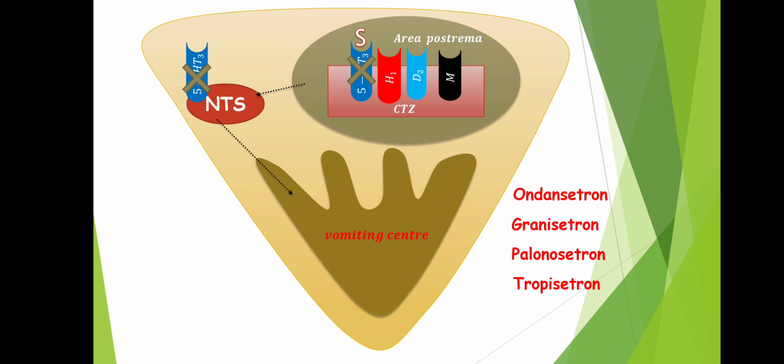So these drugs can be used as anti-emetic agents. So it is mainly used in the treatment of chemotherapy-induced vomiting or radiotherapy-induced vomiting. For these vomitings we can use these setrons, which are nothing but 5-HT3 receptor antagonists. So this is about the 5-HT3 receptor.